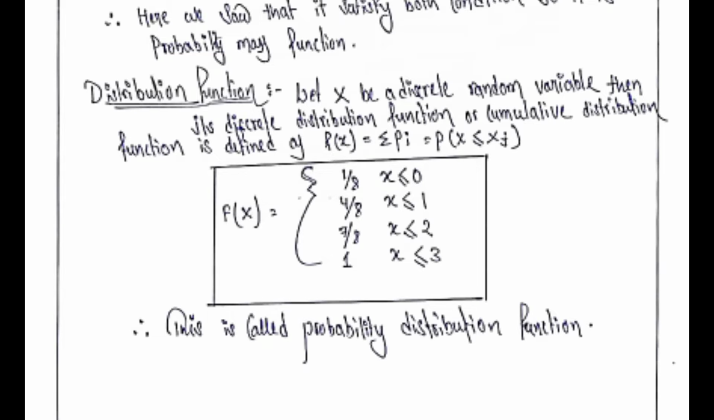So we add the two probabilities and we get 4 by 8. Again, x less than or equal to 2 satisfies three conditions: x equal to 0, x equal to 1, and x equal to 2. Therefore we add the three probabilities and we get 7 by 8. And x less than or equal to 3 satisfies all four probabilities, that is x equal to 0, 1, 2, 3. Therefore the whole probability will be equal to 1. So in short, we can tabulate this type of thing, and this is called probability distribution function.